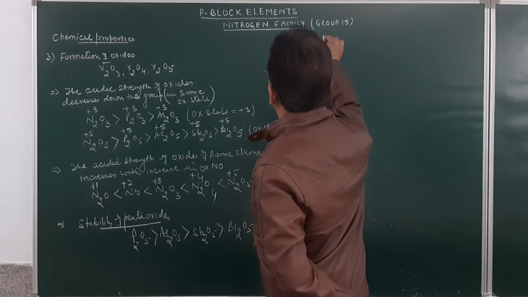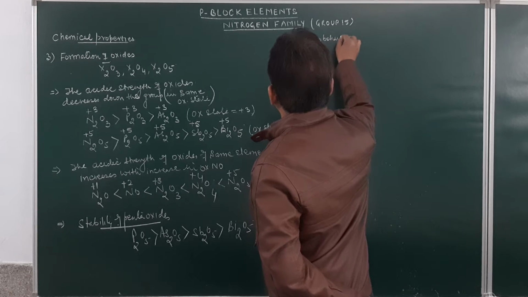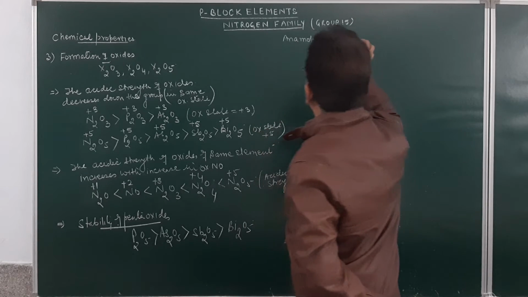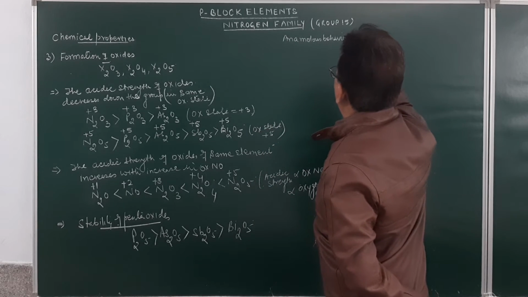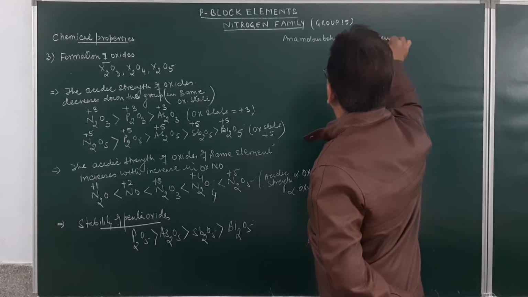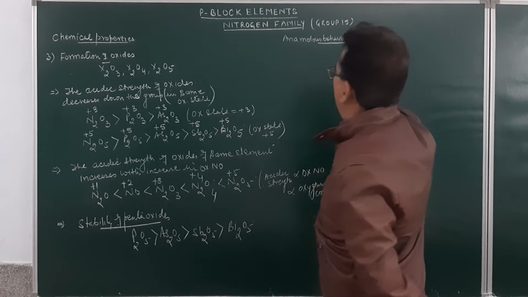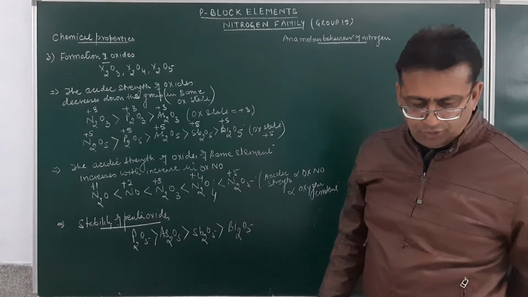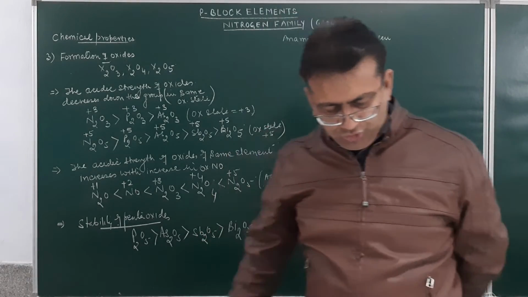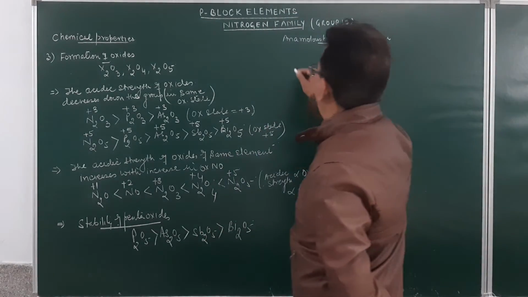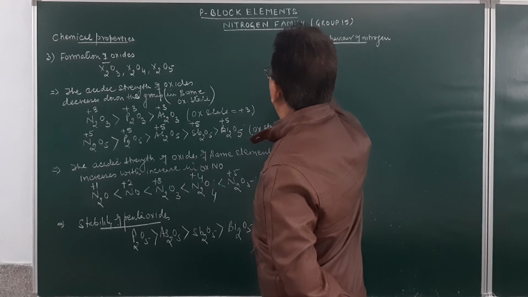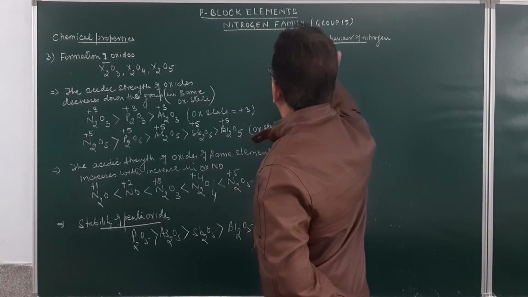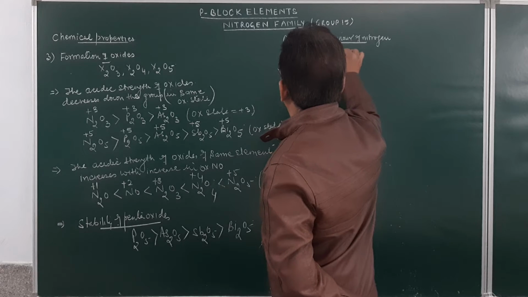Anomalous behavior of nitrogen. Why does nitrogen show anomalous behavior? Nitrogen shows anomalous behavior due to its small size. This can be a question in the board examination.